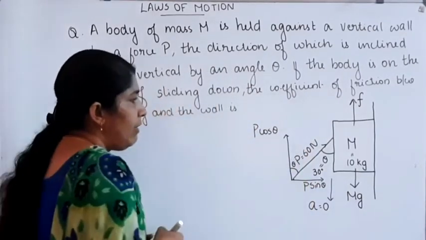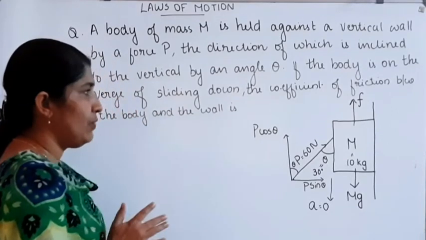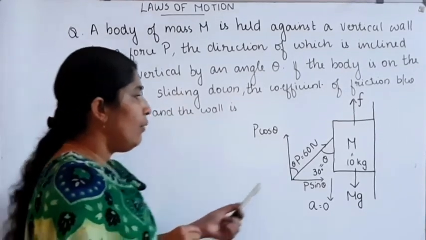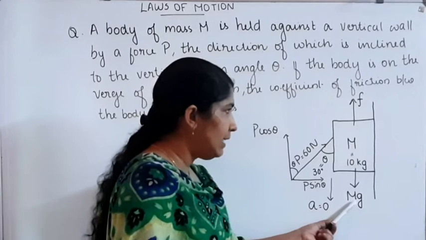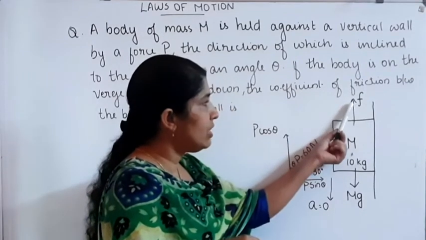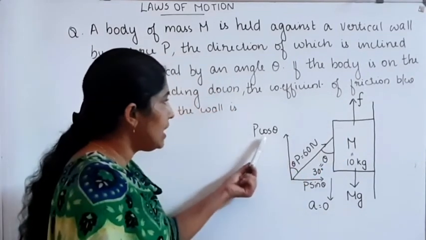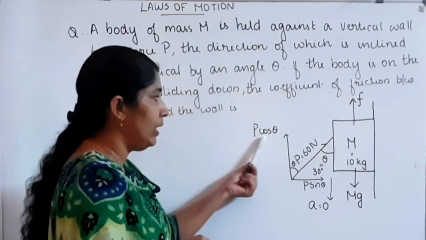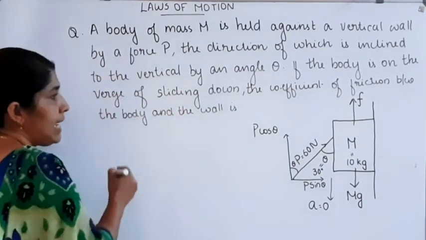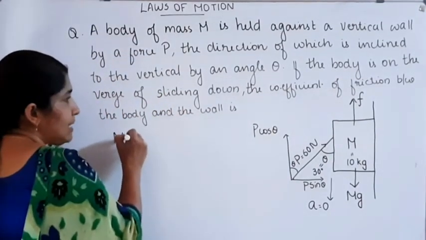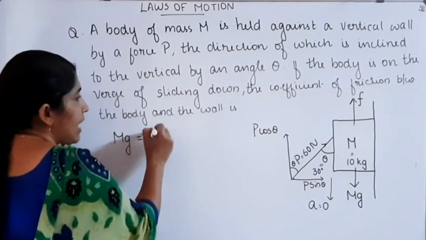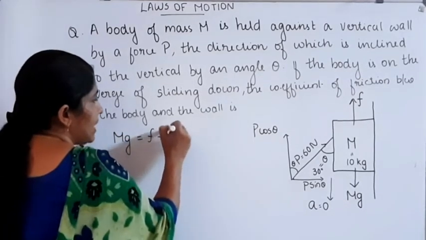Then what about the balanced forces which are acting there? The weight of the body mg is acting downward, the frictional force is acting upward, and P cos theta is also acting upward. So we can write mg, which is balanced by friction F plus P cos theta.